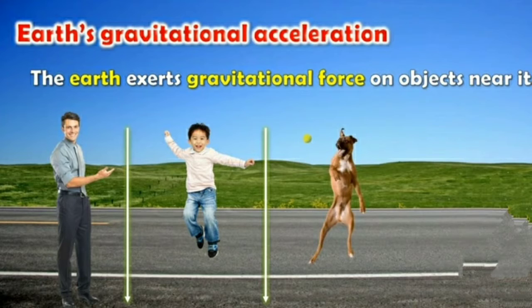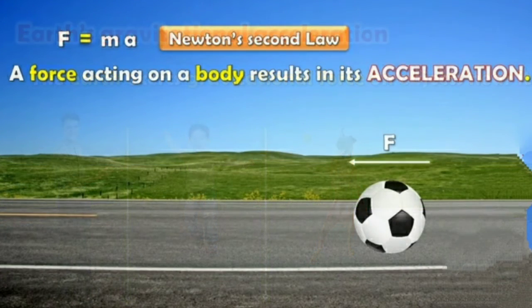So the earth exerts gravitational force on the objects near it. The same case will happen with the dog also. If the dog jumps up, he will come down on the earth. Why? Because the earth exerts gravitational force on the objects near it. Got it, children? Now children, let's take an example of a football.